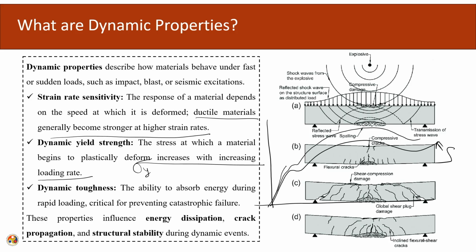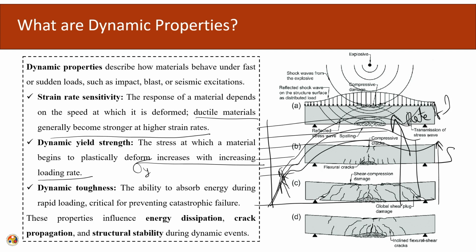So, as we increase the rate of loading, this type of behavior will be forming. This way the rate of loading is increased. Here we can see the material is becoming stiffer, as well as the sigma y is increasing and the ultimate stress is also increasing. So, increasing the rate of loading, the dynamic yield strength increases and the toughness also increases, it becomes stiffer, and this ultimate strength also increases.